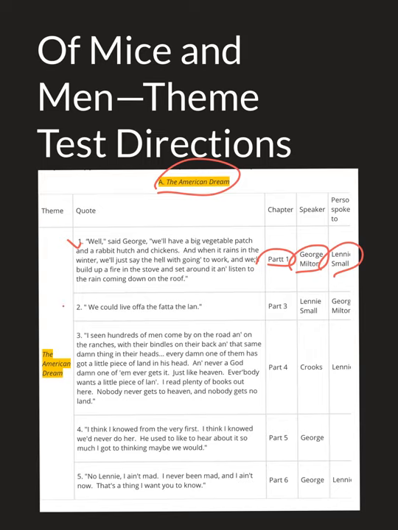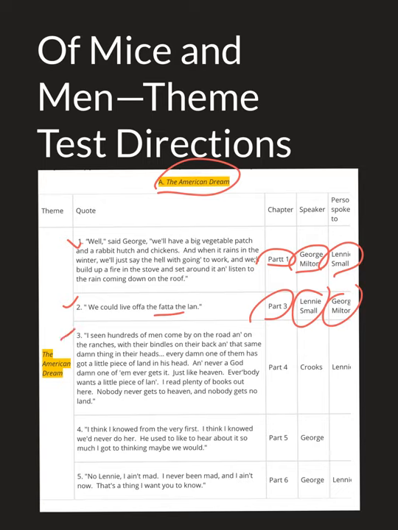All right, our second quote that has to do with this theme is, "We could live off the fat of the land." That's from part 3. Lenny says that, and he says it to George, and that really has to do with, we are going to live off the things the land gives us. When we have our own land, we're going to be able to support ourselves. We're going to be independent. We're not going to have to rely on anybody else. We're not going to live off the boss's commands. We're going to live off the fat of the land.